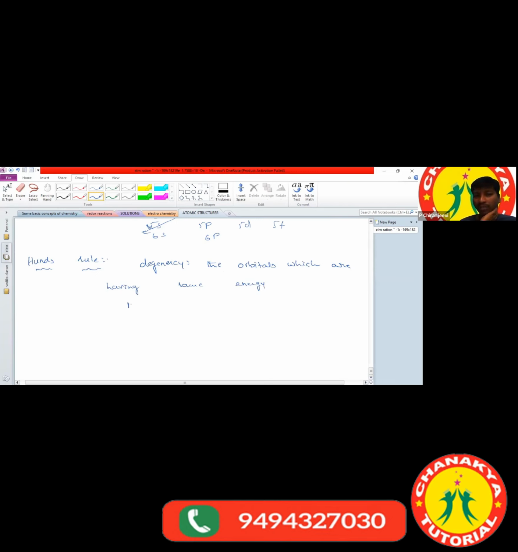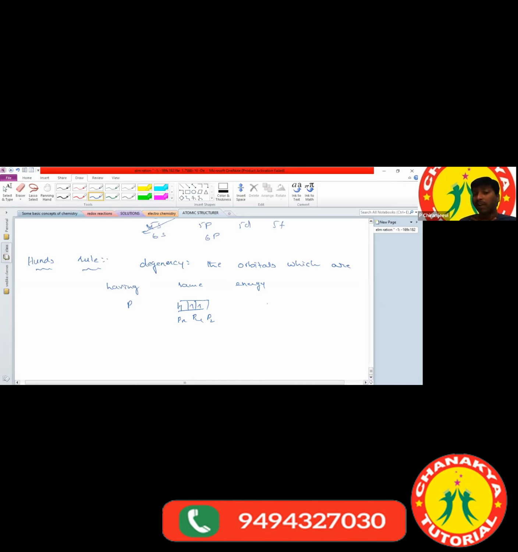Sir, what are the examples? Here, the p orbital. The p orbital has 3 subshells: px, py, pz. All these px, py, pz have equal energy. Sir, how do we fill the electrons in the degenerate orbitals? First, one electron enters into each orbital. After they are half filled, then only pairing takes place.